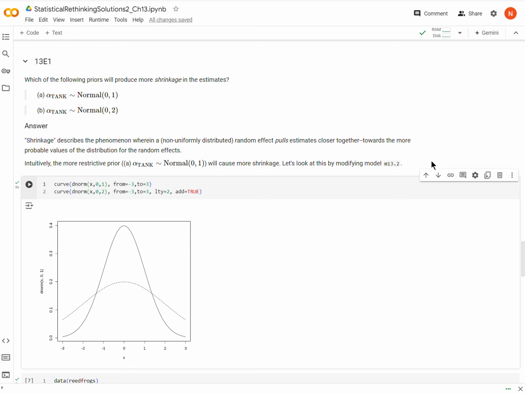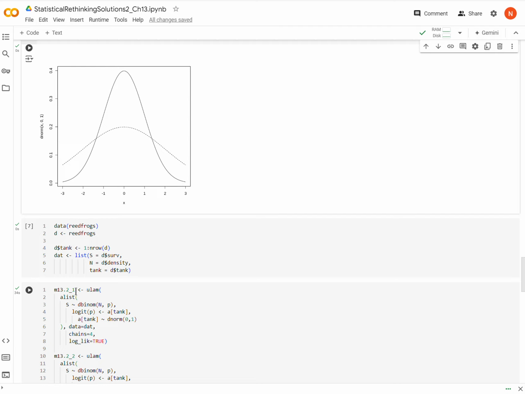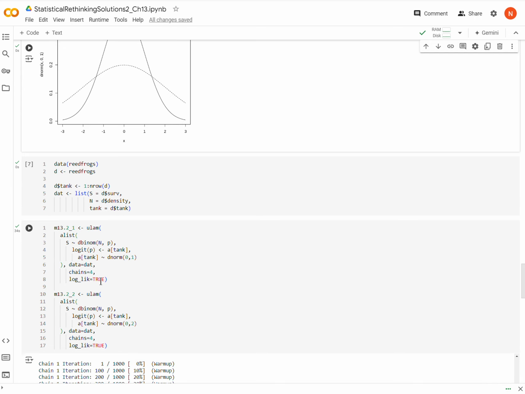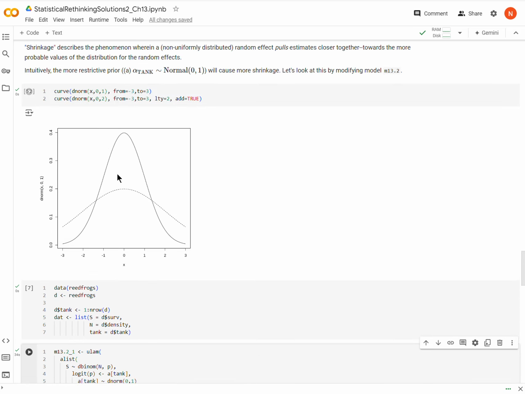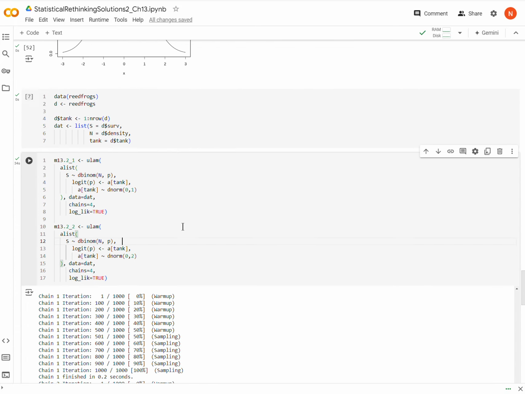But let's demonstrate this with a modification of the model that was used in the book. I think this model was M13.2, and I've modified it a little bit. You don't necessarily need to know how, but just know that aTANK now has a prior of normal(0, 1) or normal(0, 2), corresponding to what we're discussing in this question.